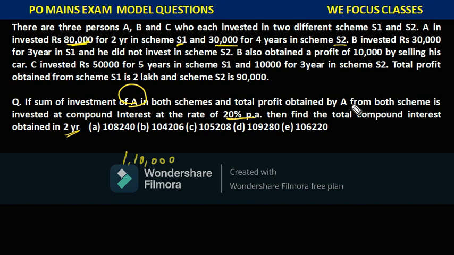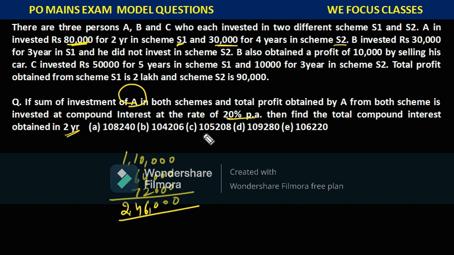What is the total profit obtained? In scheme S1 he got 64,000 rupees profit. In scheme S2 he got 72,000 rupees profit. So what is the total profit he got? 3 zeros, and this is 6, and 13, 14, and this is 2,46,000 rupees is the total profit.